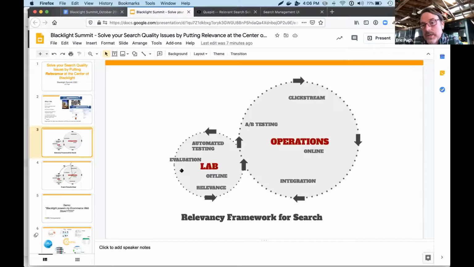Maybe click boosting is not the right thing. How can we get more diversity in our search results? A lot of those problems, and I'm going to show you some specific tools you could use with Blacklight today, are about having this offline environment where I can safely play with my queries and really understand how I can interact with them.